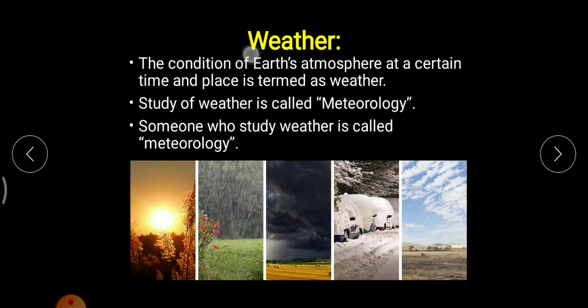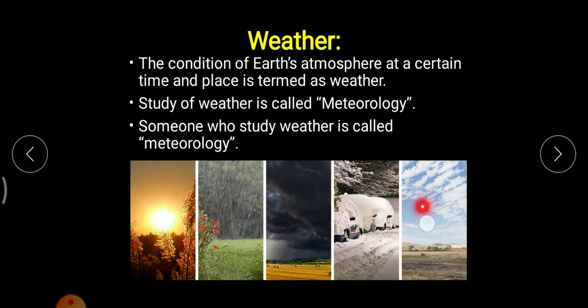Now, what exactly do you mean by weather? The conditions of the earth's atmosphere at a particular time and place is termed as weather. The condition wherein a person is living at a particular time and place gives rise to weather. The study of weather is known as meteorology, and someone who studies weather is known as a meteorologist.